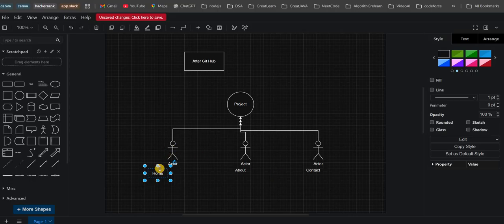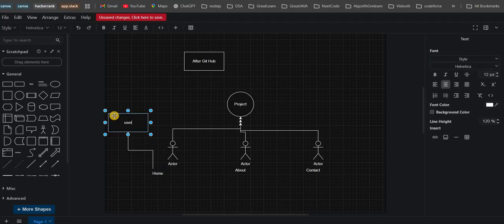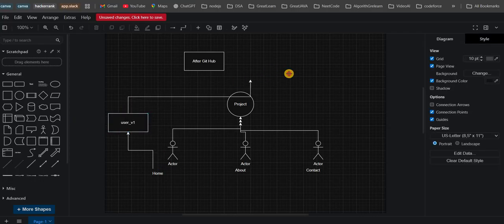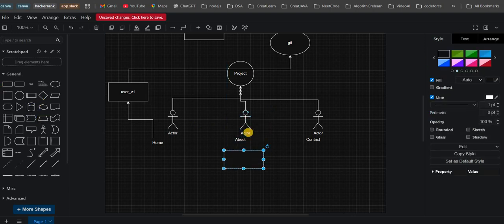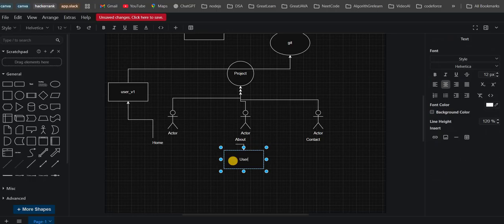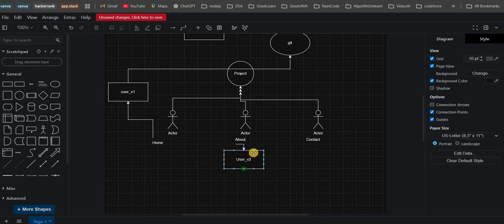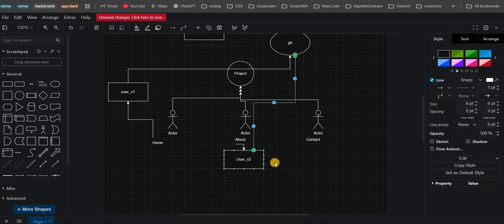He started his work and the others can also start. When the first person's work is done, what will he do in GitHub? He will create a branch, user_version_1, and push it to GitHub. This person also creates his own branch. Once his work is done, he will create a new branch, user_version_2, and push it to Git with this branch.